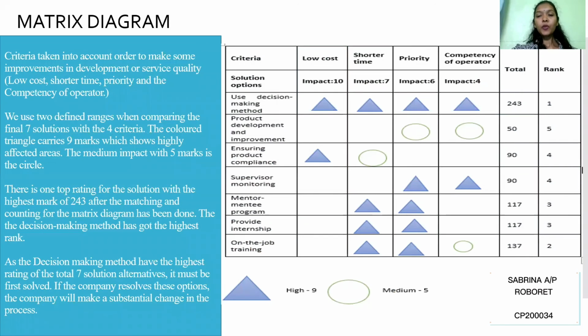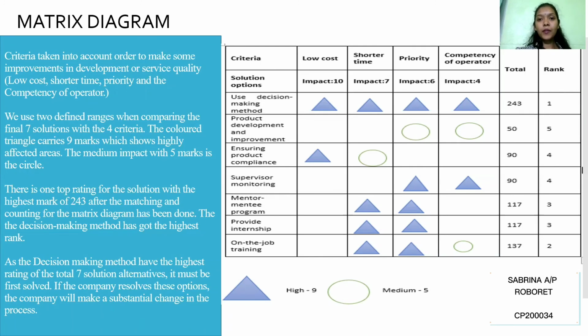Good day. Today I'm going to present about the matrix diagram. A matrix diagram is a new management planning tool which is used for analyzing and displaying the relationship between data sets. This is the matrix diagram of Top Glove. The criteria that are taken into account in order to make some improvement in development or service quality are low cost, shorter time, priority, and competency of operator.